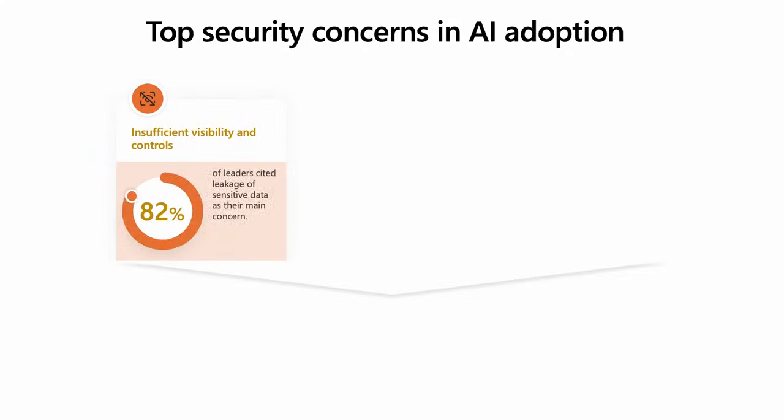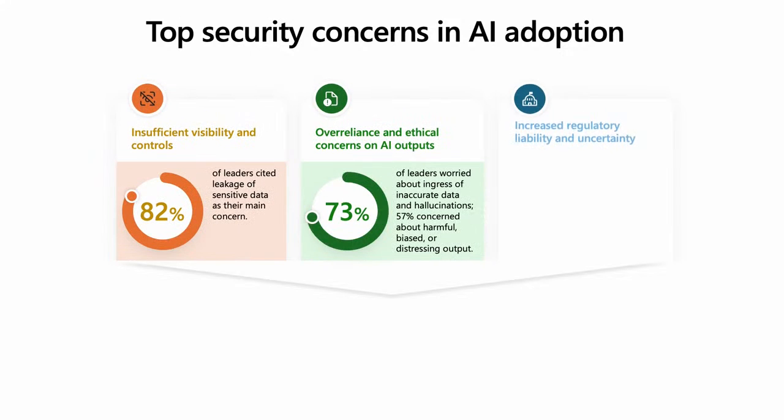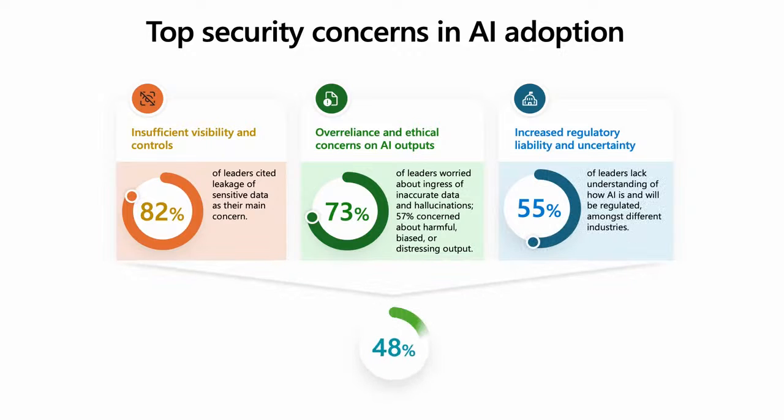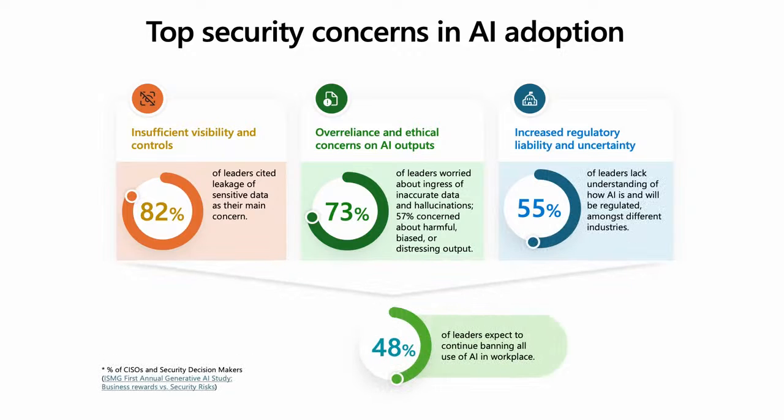So these are some of the top security concerns, and we're going to try to address at least some of them today. First of all, insufficient visibility and control. We've asked a number of CISOs and decision makers, and of course, the top concern is lack of control. We have no idea what users are doing. Anybody can open a new browser tab, go to OpenAI and start copy pasting private confidential corporate data, and that's a risk in theory. It could be OpenAI, it could be any other application that we would trust more or less.